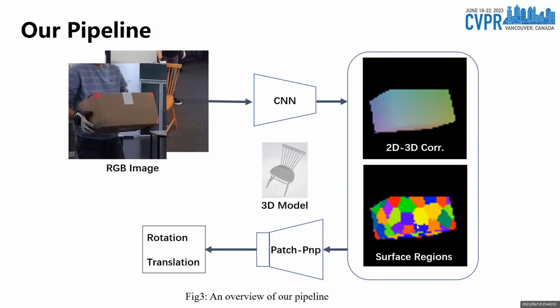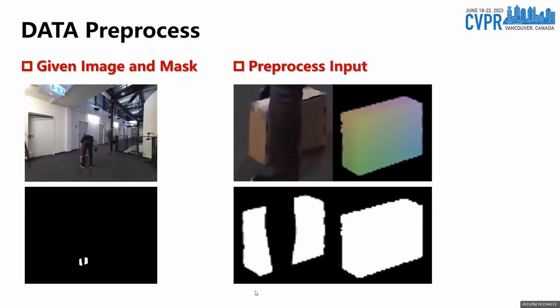We successfully address the issue of object symmetry by clustering the point clouds of the object into different surface patches in surface attention maps. Furthermore, we employ a generator discriminator network to address the challenge of occlusion, which will be detailed later. In addition to the pre-rendered NOCS map and surface attention map, we employ the following data pre-processing methods.